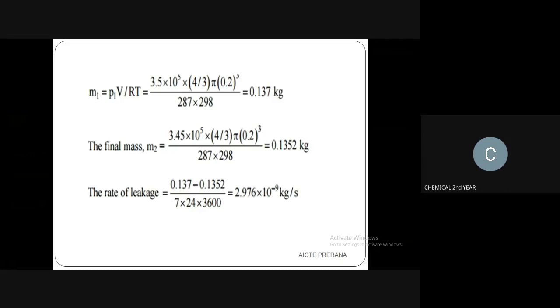Here the pressure is given as 3.5, and it has decreased to 3.45. So for the initial mass, since it is given in bar, we are going to convert it to pascal: 3.5 into 10 to the power 5, into volume. Volume you can write as 4 by 3 into pi into the diameter cubed.